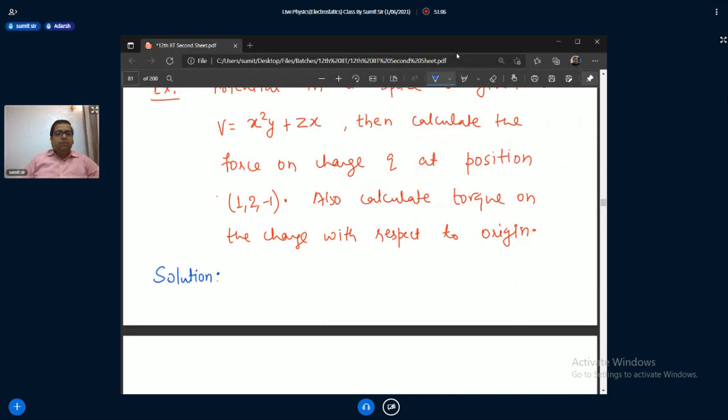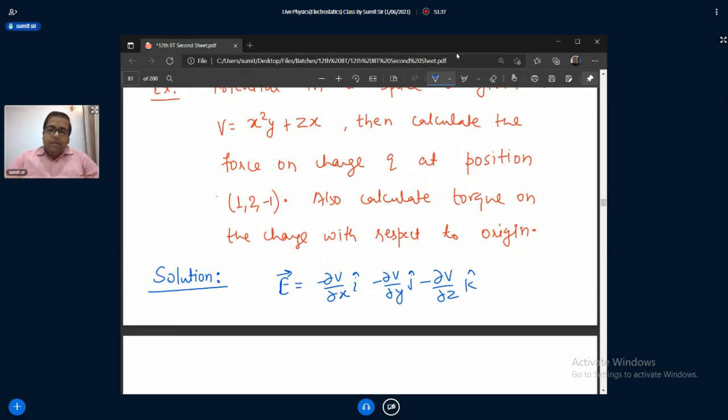Do you know partial differentiation? Yes, sir. So it's a three-dimensional variation. That means the electric field here is minus del V by del x i cap, minus del V by del y j cap, minus del V by del z k cap.